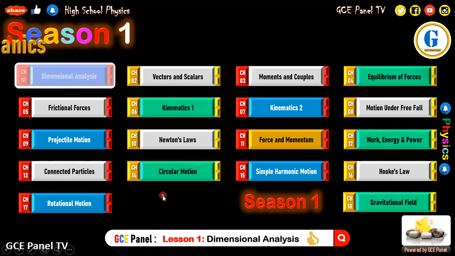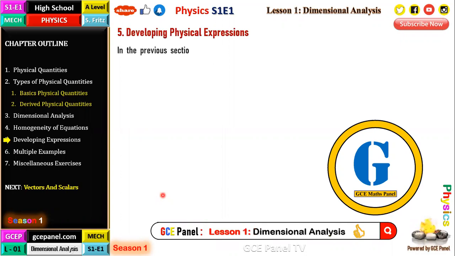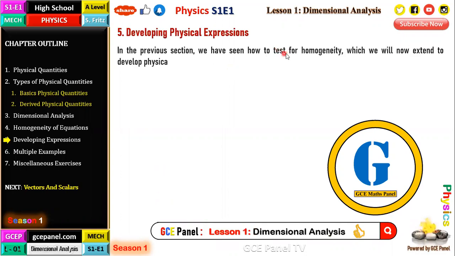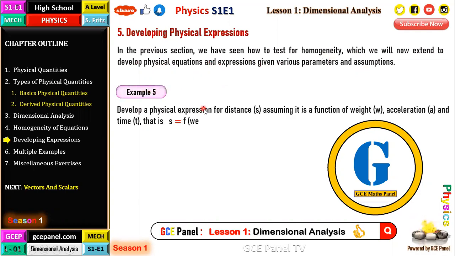We now move to the next part of the course, which is developing physical expressions. In the previous section, we saw how to test for homogeneity, which we will now extend to developing physical equations and expressions, given various parameters and assumptions. Example 5: develop a physical expression for the distance s, assuming it is a function of weight w, acceleration a, and time t. That is, s is equal to a function of weight, acceleration, and time.